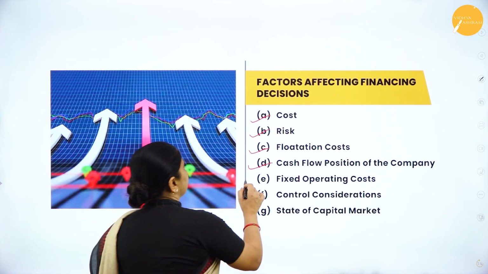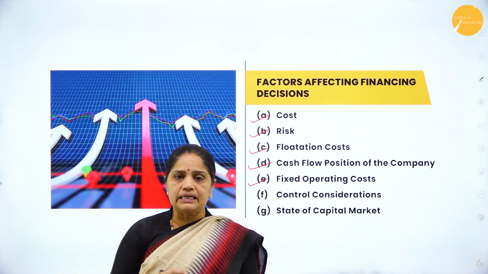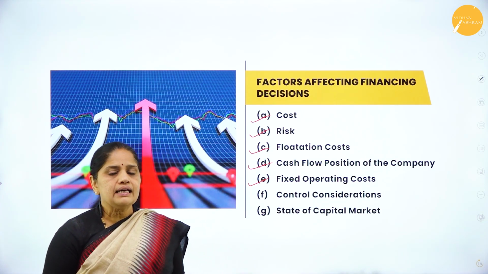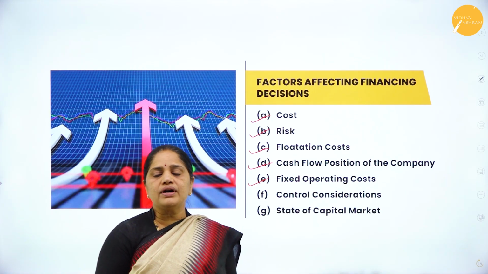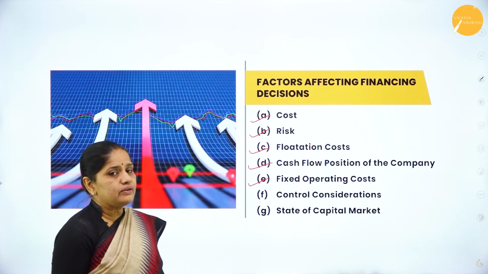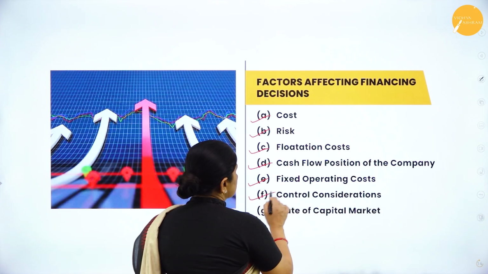Then fixed operating cost. So if the company has fixed operating costs like rent, salaries, etc., then they have to think about what is the return on this kind of investment, and then they decide the financing decision. Then control considerations.